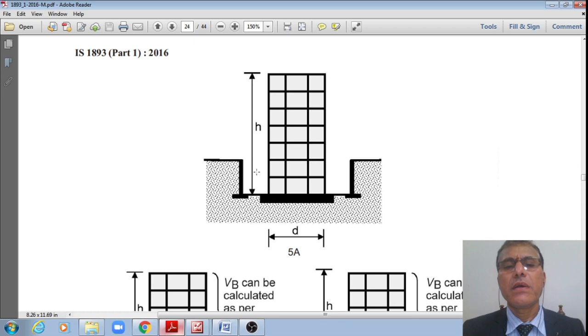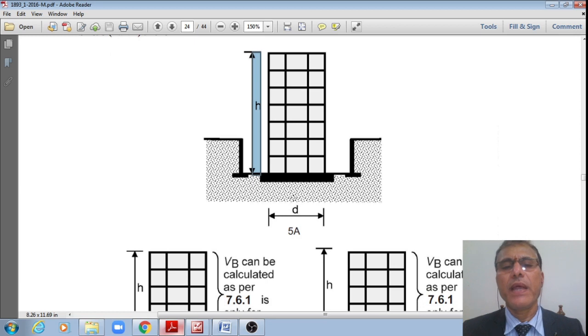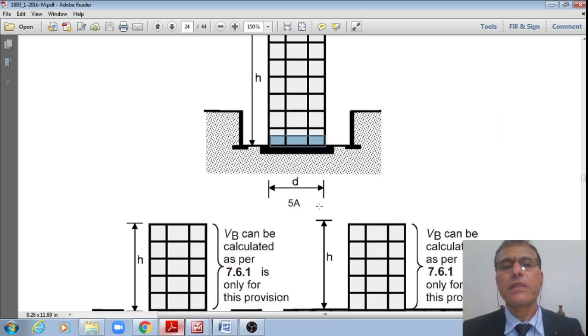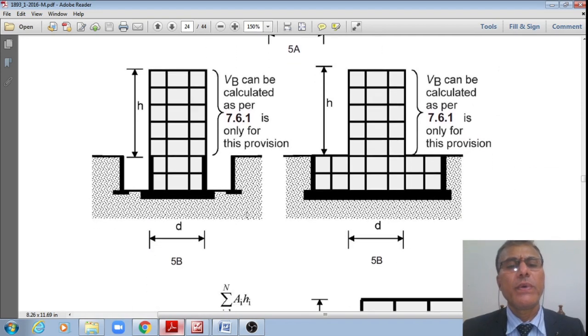If this podium is not connected to the ground, then height should be measured from the bottom of that basement itself, and the dimension d is this dimension, right? That is how h and d.